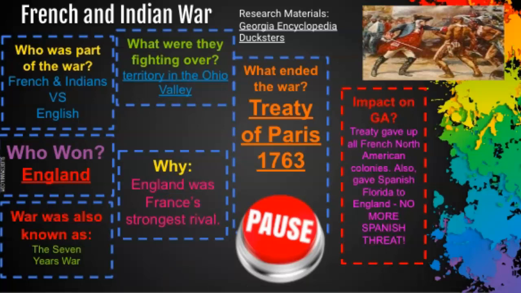Finally, the war ended with the Treaty of Paris, 1763. You need to remember the 1763 part. It was called the Treaty of Paris because it was signed in Paris in 1763. What was the impact on Georgia? The treaty gave up all French colonies in North America, but the important thing was that the Spanish had to give up La Florida to England. So now we had no more Spanish threat. Please pause your video and fill in your digital interactive notebook.